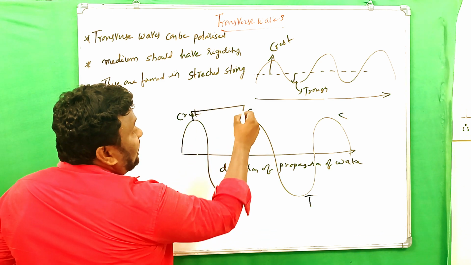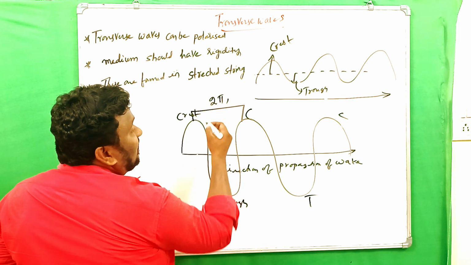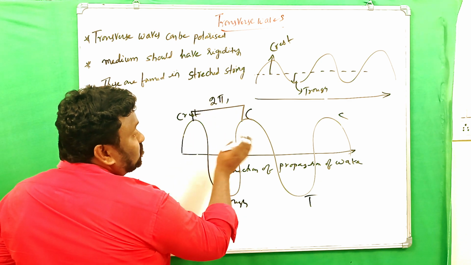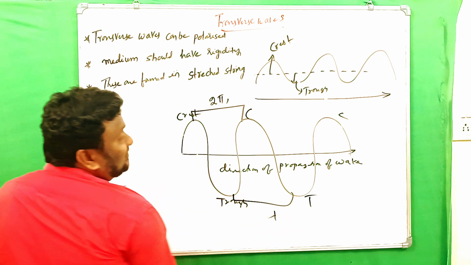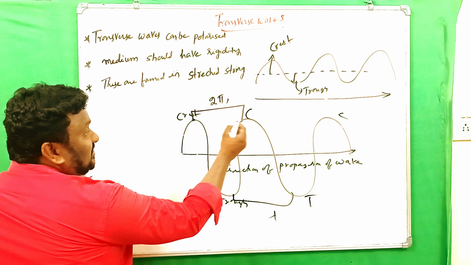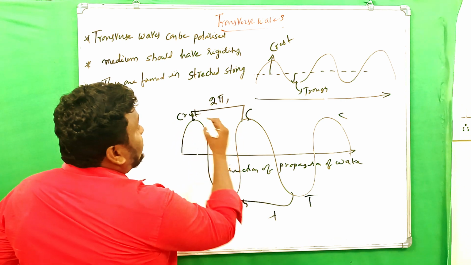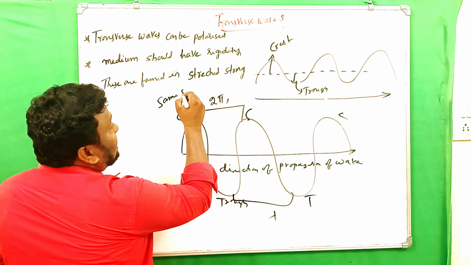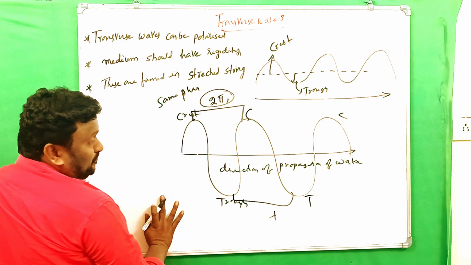The phase difference between any two consecutive crests or troughs is how much? 2 pi radians, and the distance between two successive crests or troughs is called the wavelength. The particles which are in the crests have the same type of vibration, so they are said to be in the same phase. That's why the phase difference is 2 pi.